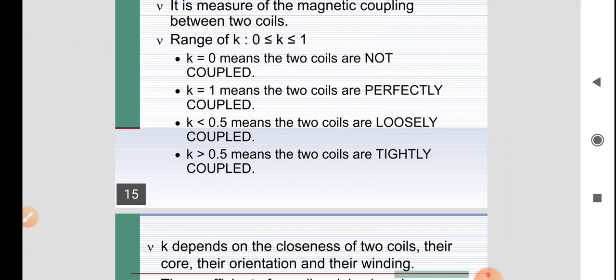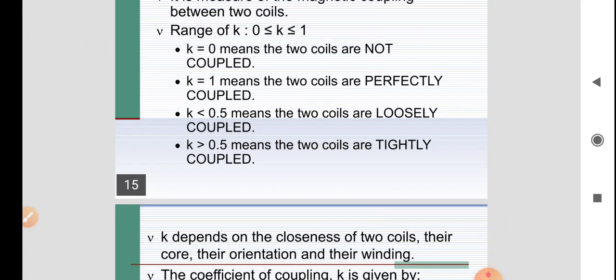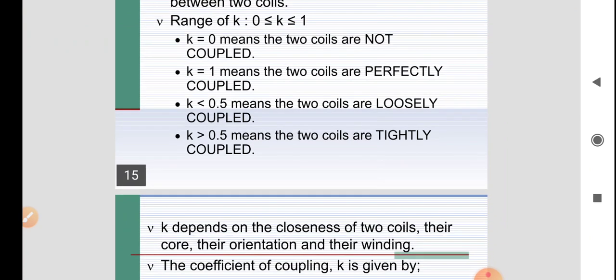As flux linkage depends on the amount of current flowing through the coils, if K is less than 0.5 we can vary the flux linkage depending on the current. Similarly, when K is greater than 0.5, the coils are tightly coupled, meaning we cannot change the flux linkage between coil 1 and coil 2.